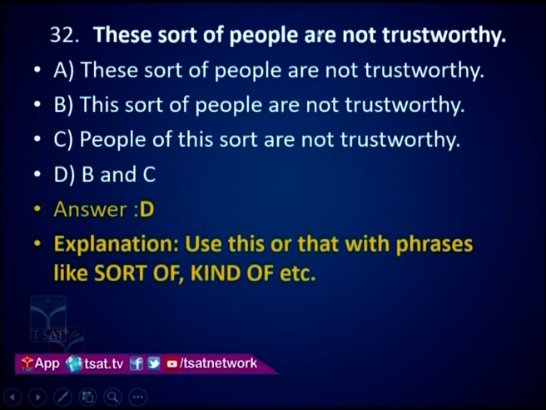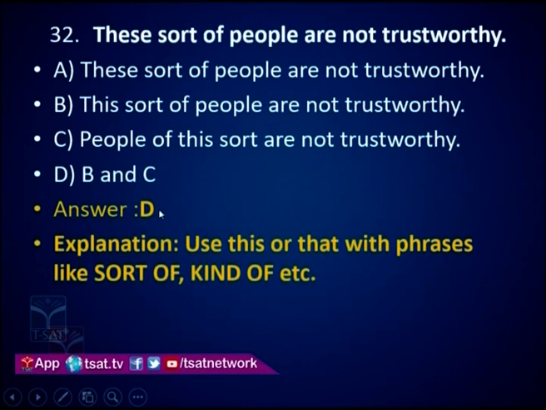So remember, whenever this kind of question comes, and sort is there in the sentence, you have to use this or that with phrases like sort of or kind of, this kind of people or sort of people. Here in the statement, these is used, plural is used. So this is wrong. Always this or that should be used. This sort of people are not trustworthy, or people of this sort are not trustworthy. Options B and C are both correct.